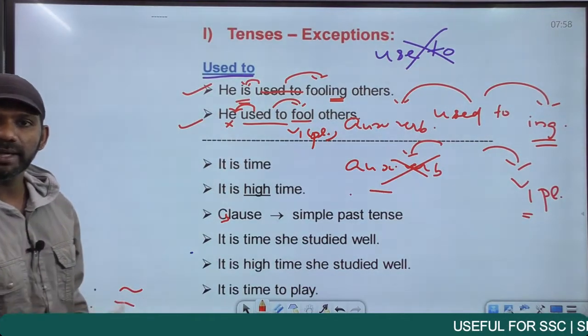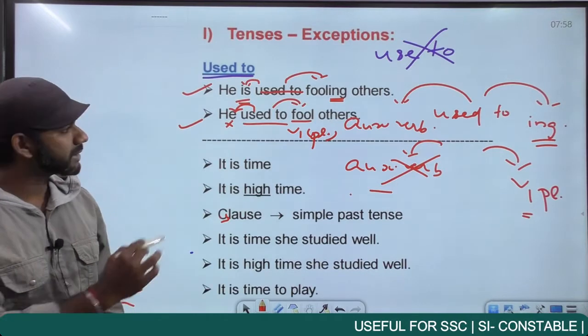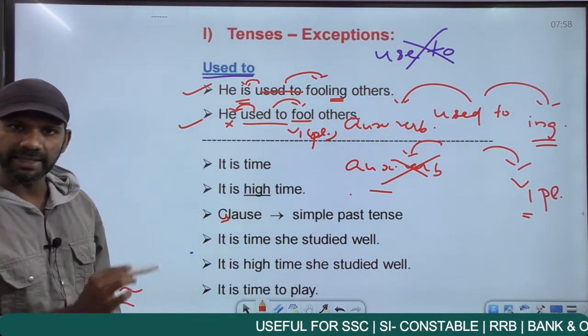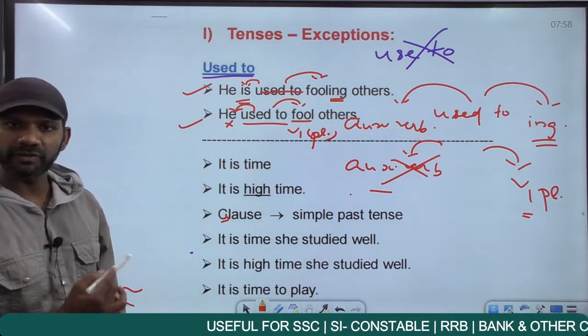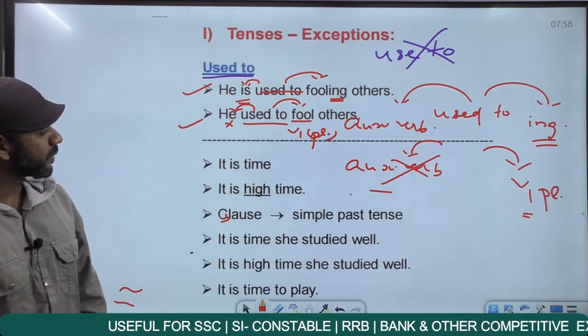So, this is a rule regarding the usage "used to". When you come across "used to" in a statement, think about this rule. I repeat, auxiliary verb in front of "used to", followed by ing. No auxiliary verb in front of "used to", followed by V1 plural. Come to the next one.